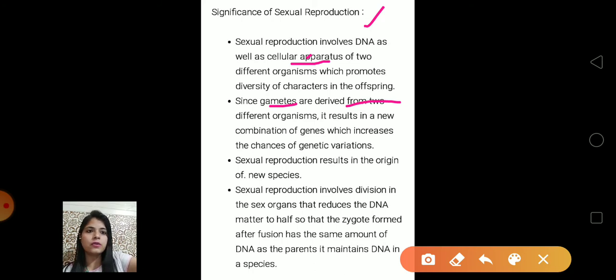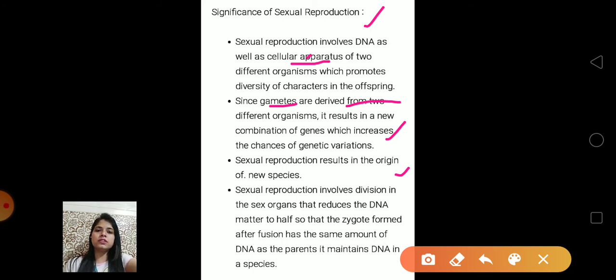As I already told you, just because two different gametes are involved, the chances of genetic variations increase. Sexual reproduction results in the origin of new species, because variations are going on, so new species can arise, okay. Just because of variations, evolution occurs.